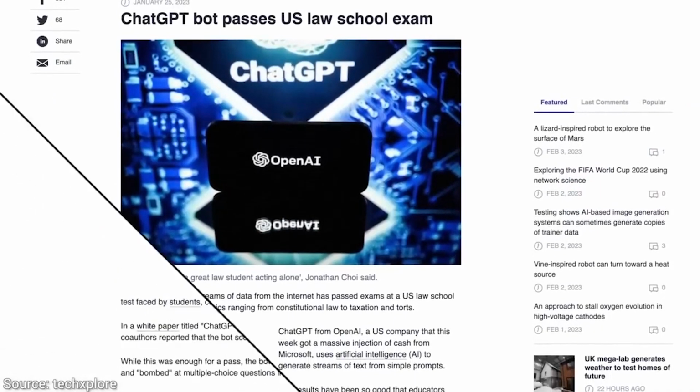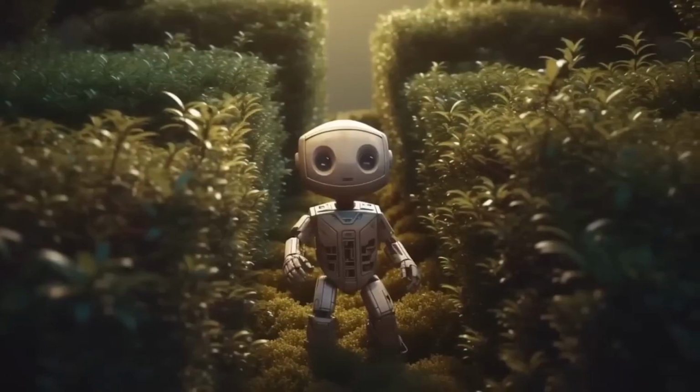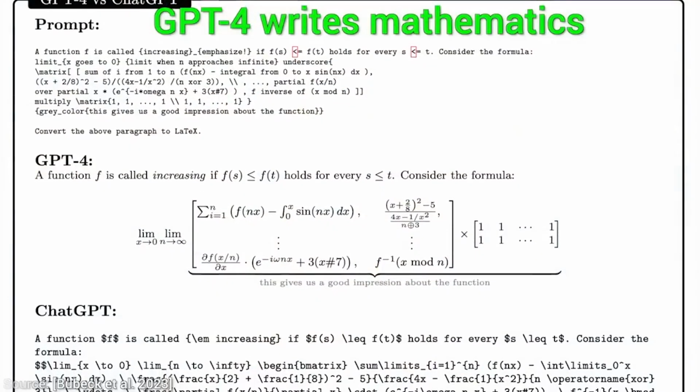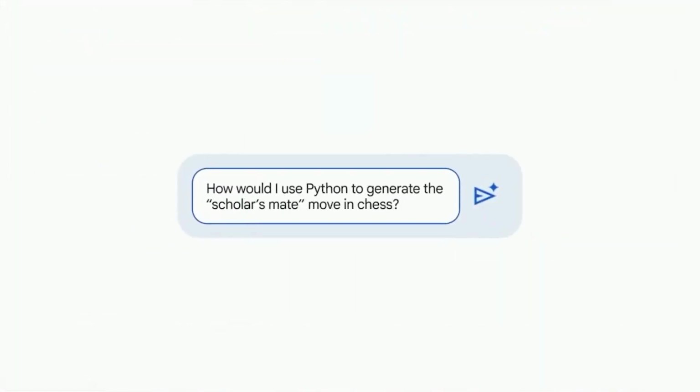Now I have heard some folks saying that Google is so far behind on this. And today you will see that this is not the case at all. Google is coming with guns blazing here. This is an incredible demo of Bard, the ChatGPT-like large language model assistant. So what can it do?